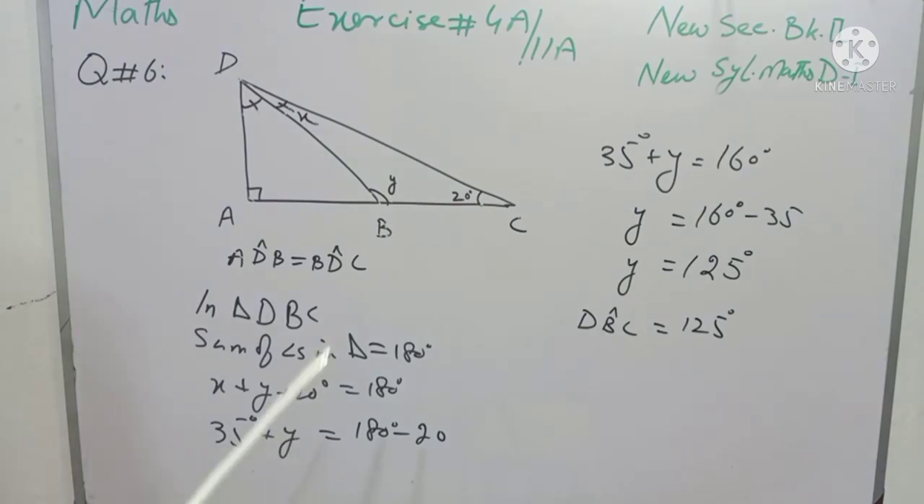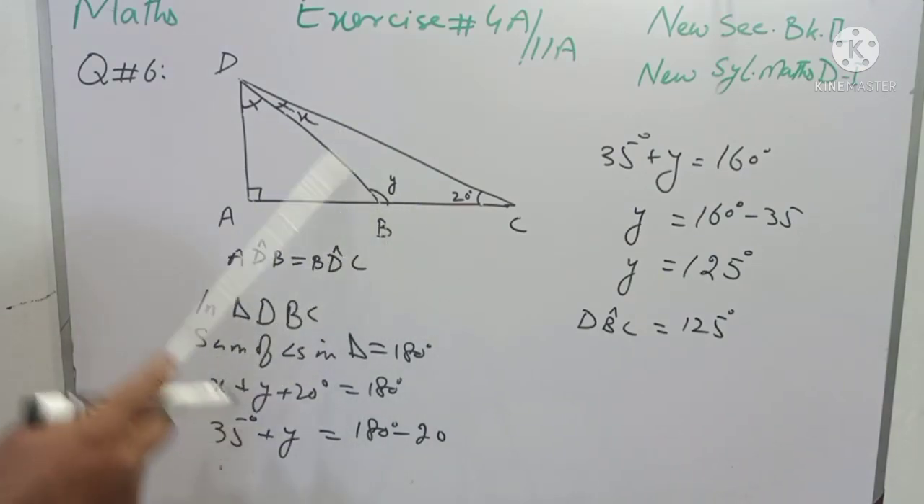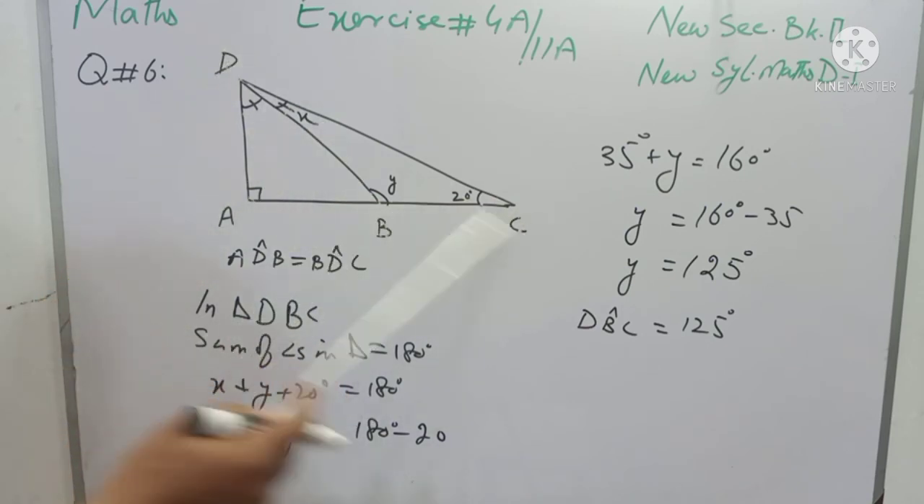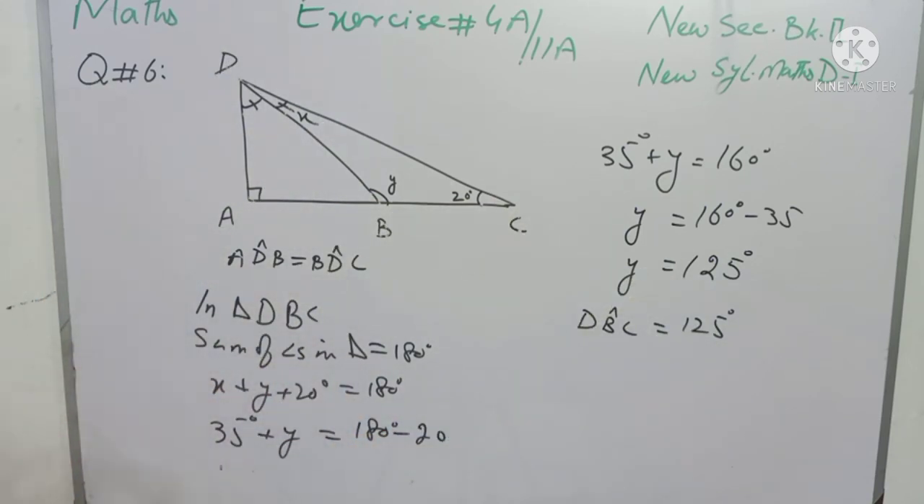And now students, we have found out the value of angle BDC, that is 35 degree, and angle DBC is 125 degree, and it is question number 6 of exercise 4A and 11A.